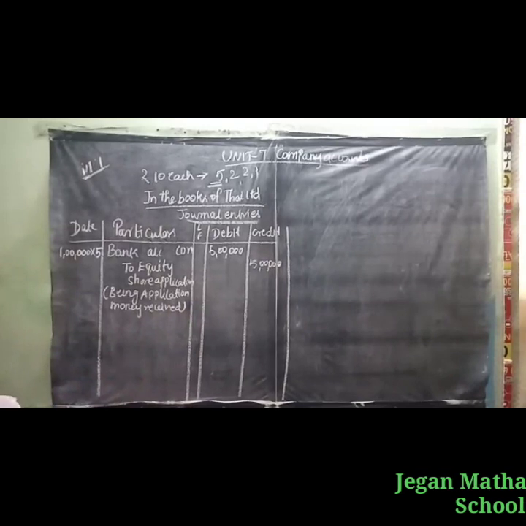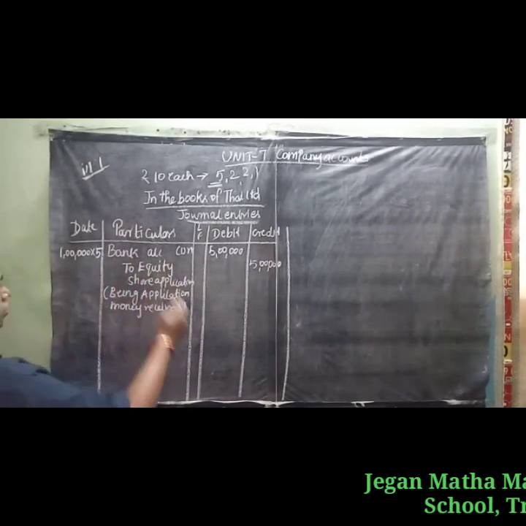So the first application entry is Bank Account to Equity Share Application.